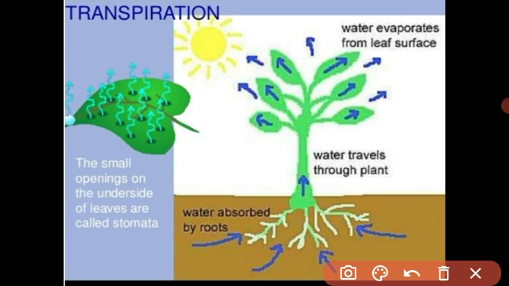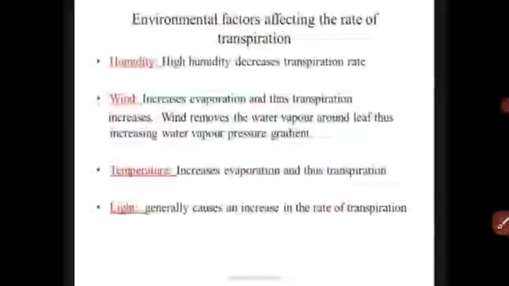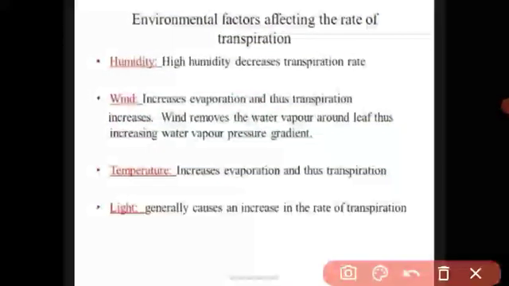Some factors also affect the rate of transpiration. Let us see which factors affect the rate of transpiration.